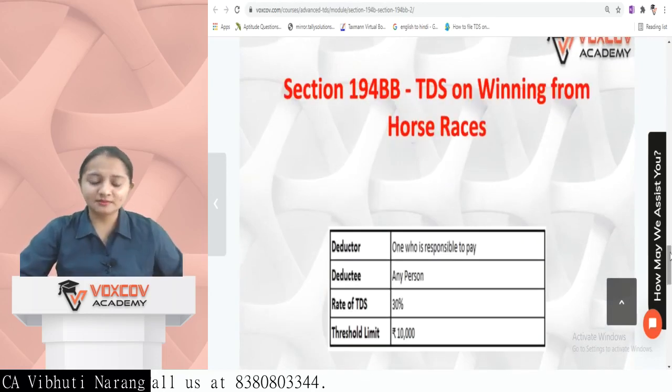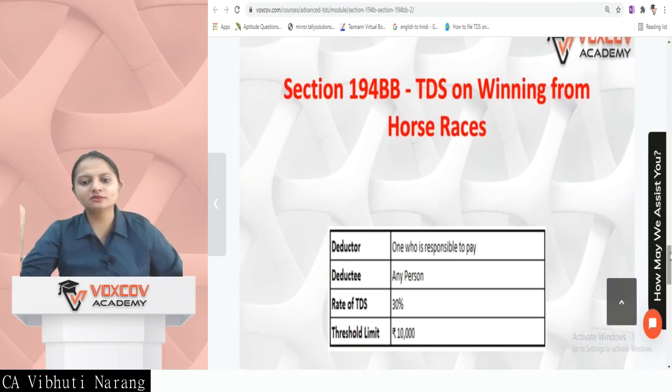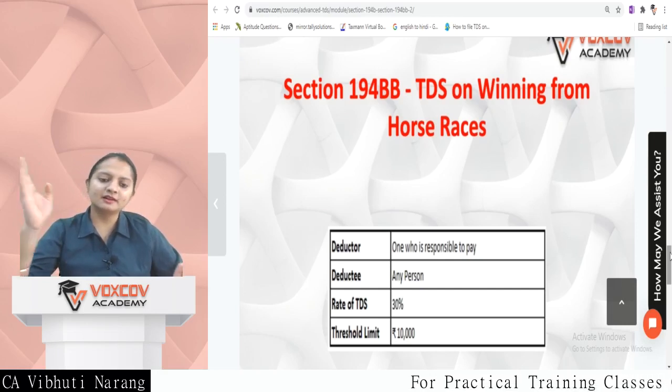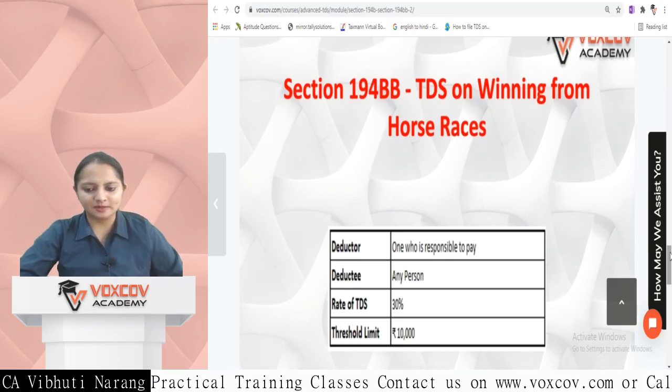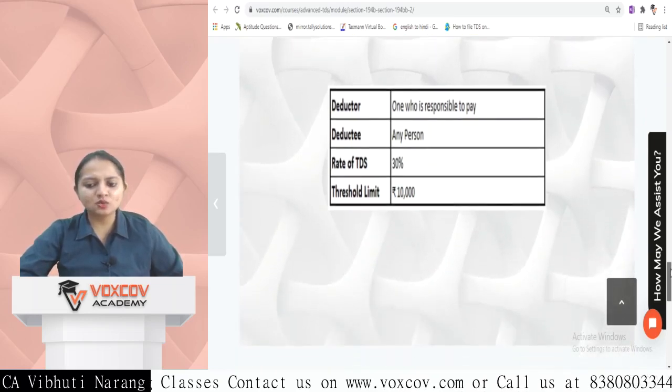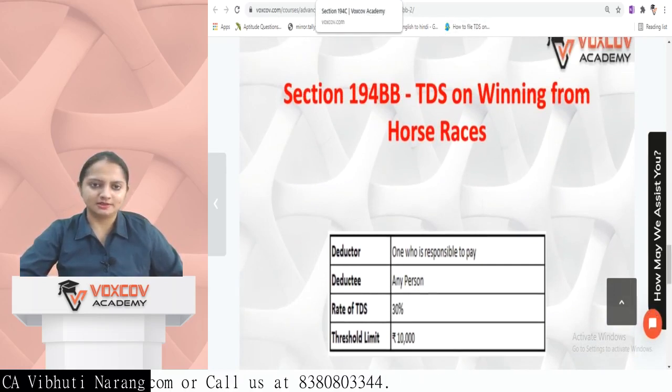The next section is the same as section 194B. The name is 194BB, which is TDS on winning from horse races. Deductor is again any person responsible to pay, and deductee is any person. Rate is 30%, threshold limit is the same. So there is no change, only the change of the title, and a separate section is dedicated in this regard.